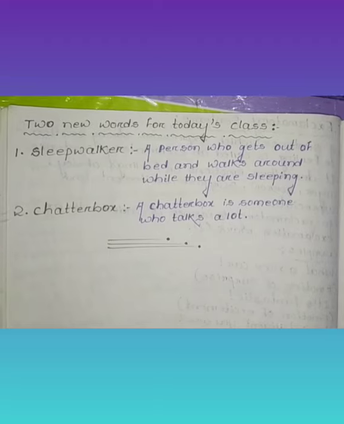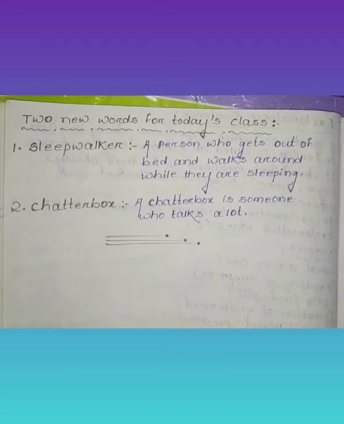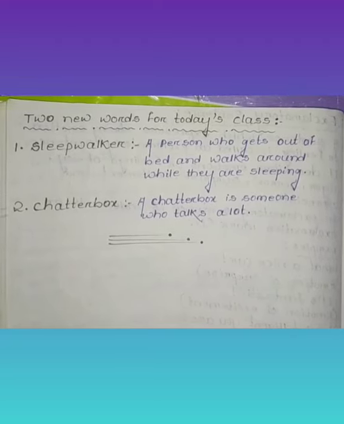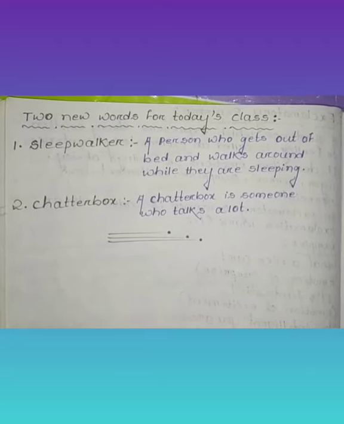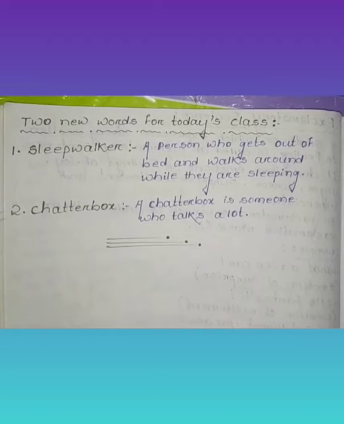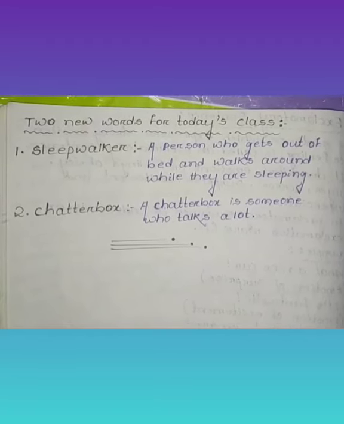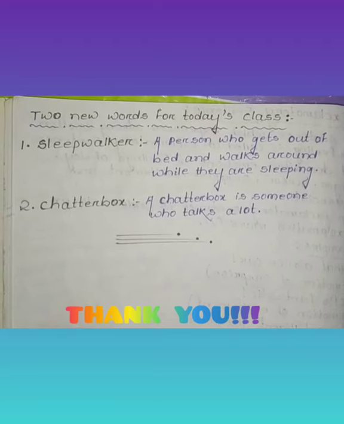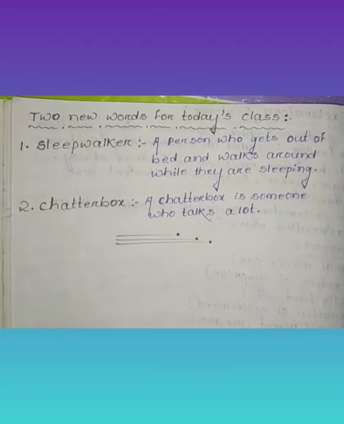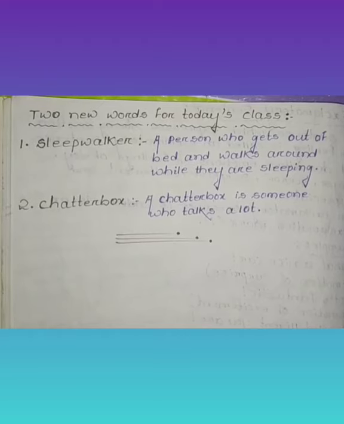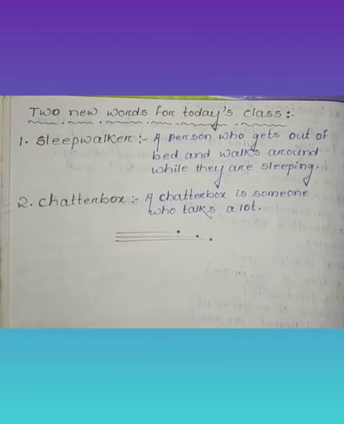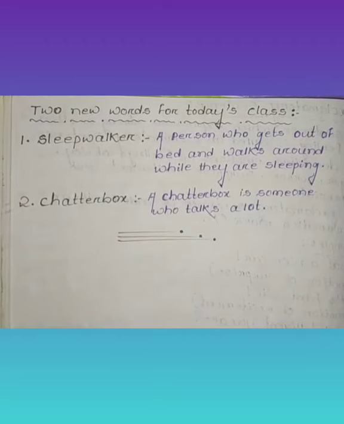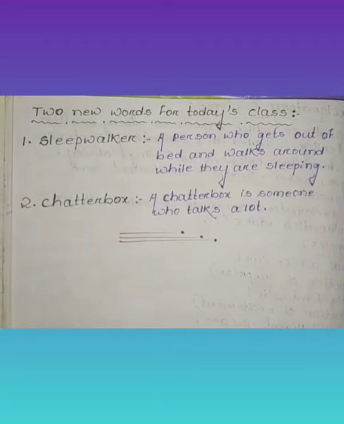Dear students, coming to the last part, two new words for today's class. So what are they? Number 1, sleepwalker, and number 2, chatterbox. What is the meaning of sleepwalker? Sleepwalker means a person who gets out of bed and walks around while they are sleeping. They are called sleepwalkers, okay. Then coming to number 2, chatterbox. What is the meaning of chatterbox? A chatterbox is someone who talks a lot. They are called chatterboxes, okay.